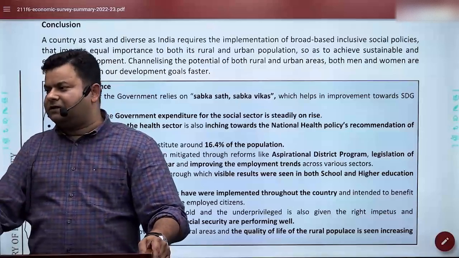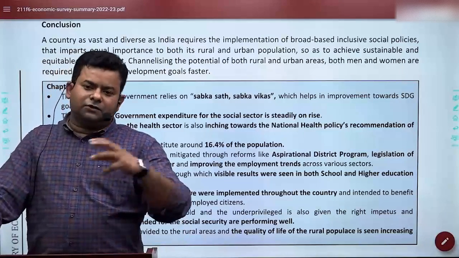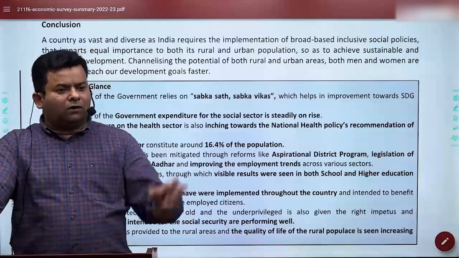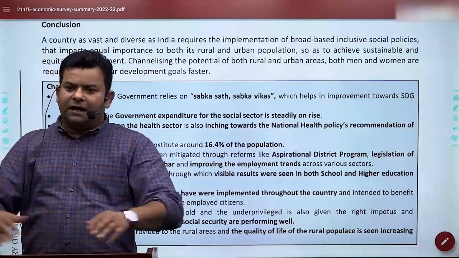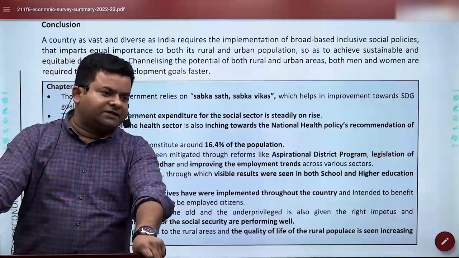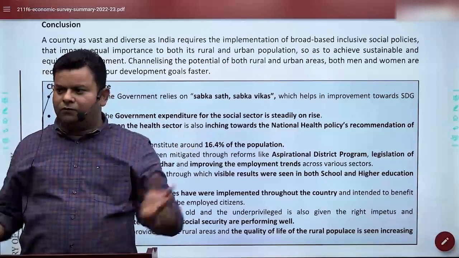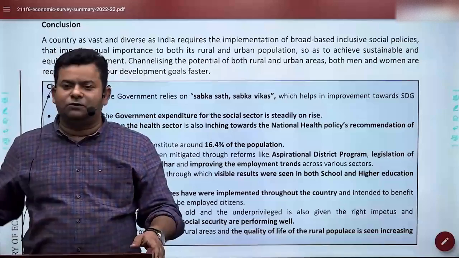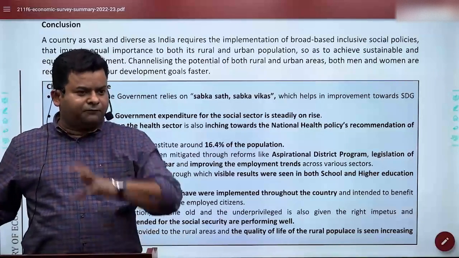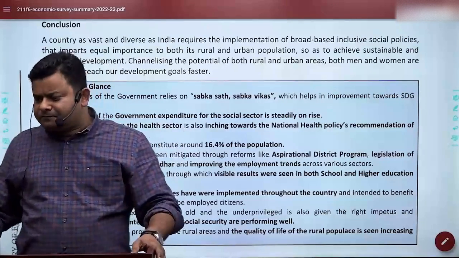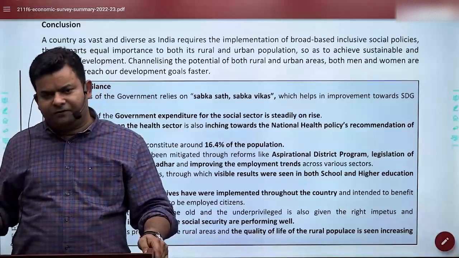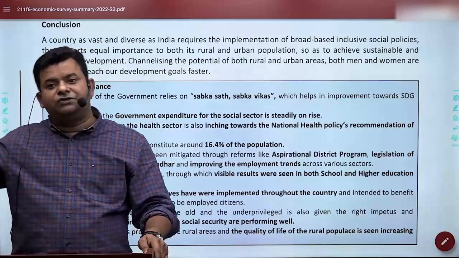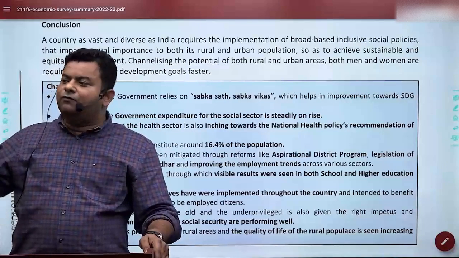Then I told you the overall situation in education, then what is there in terms of health, and what is there in terms of rural landscape, and we have taken a total snapshot of the situation in terms of quality of life. Not here, but maybe in mains one more document could be significant for you, which has been given in the original document. They had given one very good